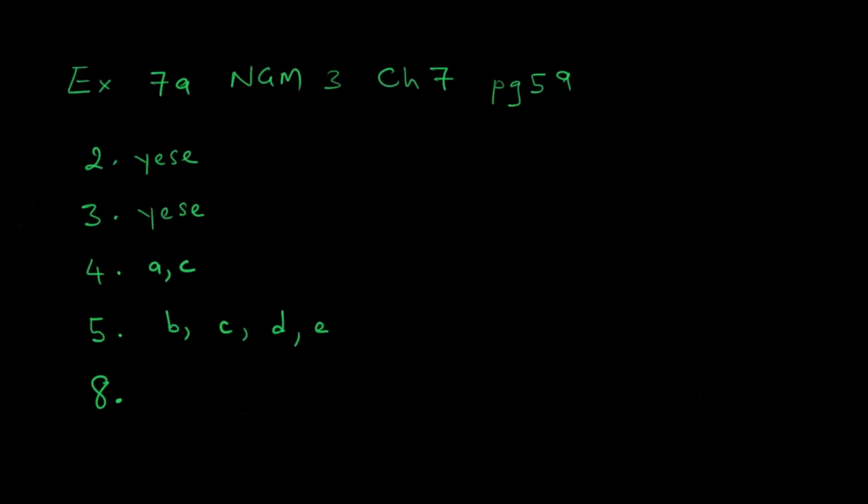So this is going to be your exercise. If we do not grasp rows and columns, the whole topic of matrices will be difficult. So I want you to do all of number 2, all of number 3, number 4 A and C, number 5 B, C, D, E, and all of number 8. This exercise, exercise 7A, in General Mathematics 3, chapter 7, page 59. Thank you and see you in the next lesson.